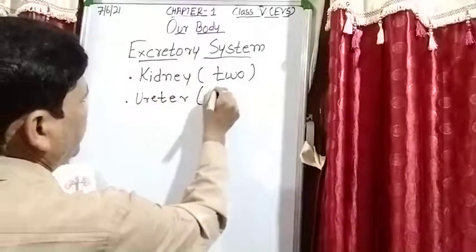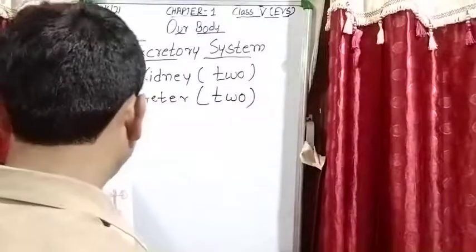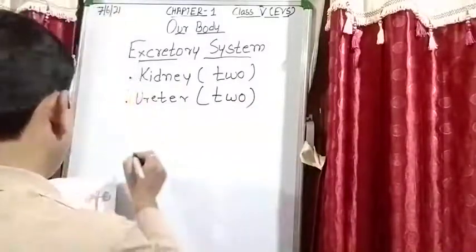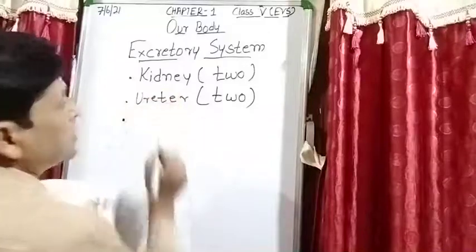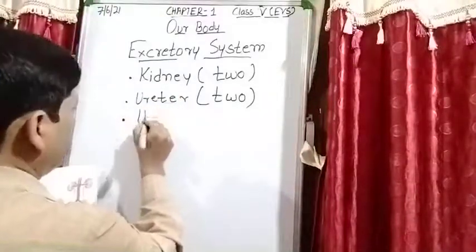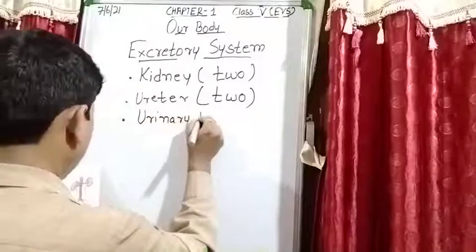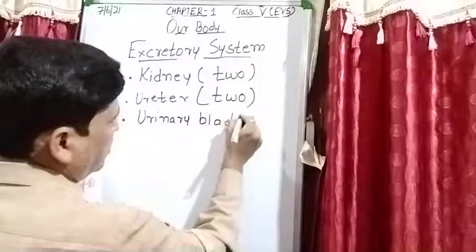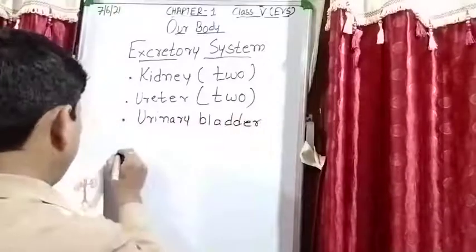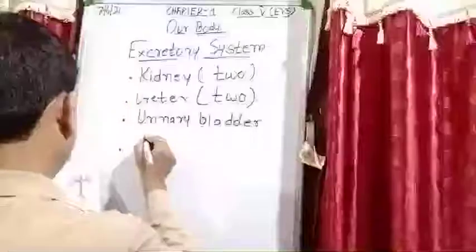Again the number of ureters are also 2, left and right. After that, next part of this system is the urinary bladder. And then next part of this system is the urethra.